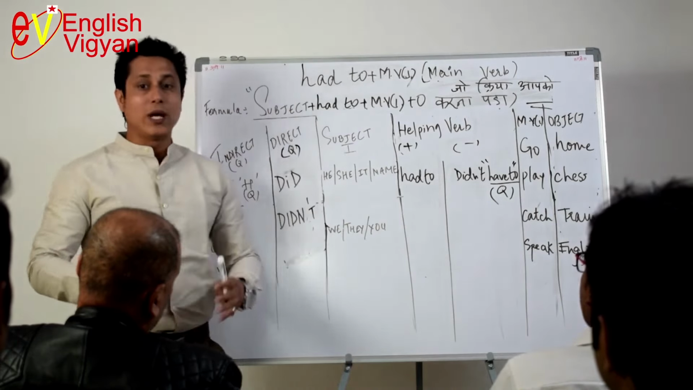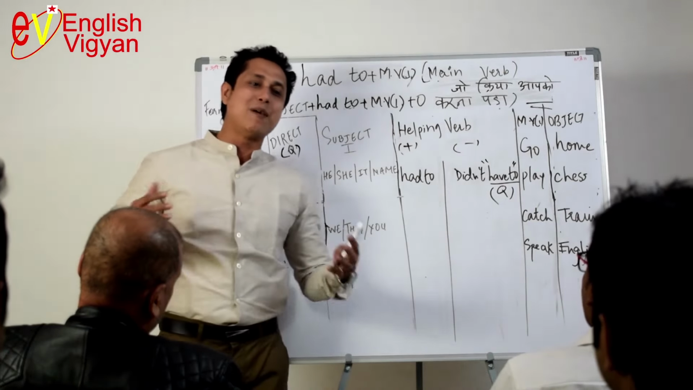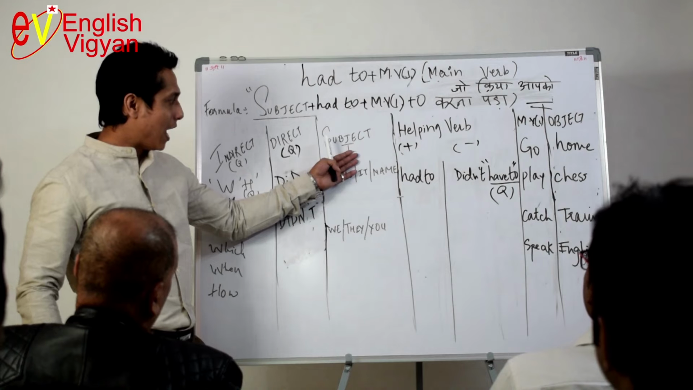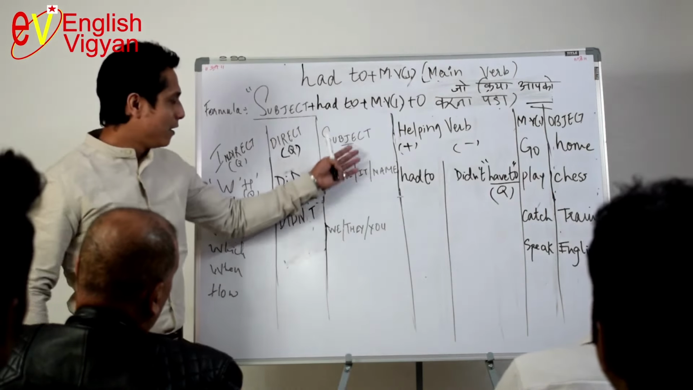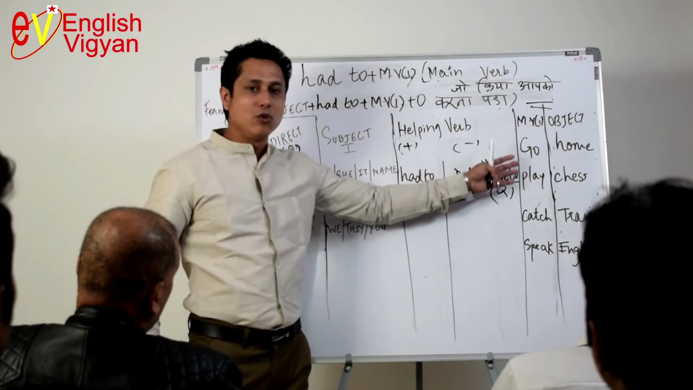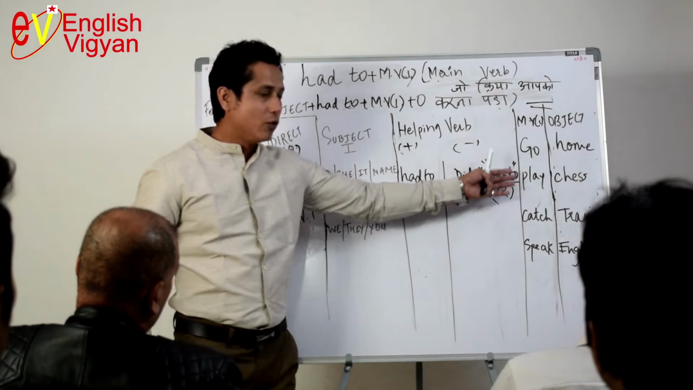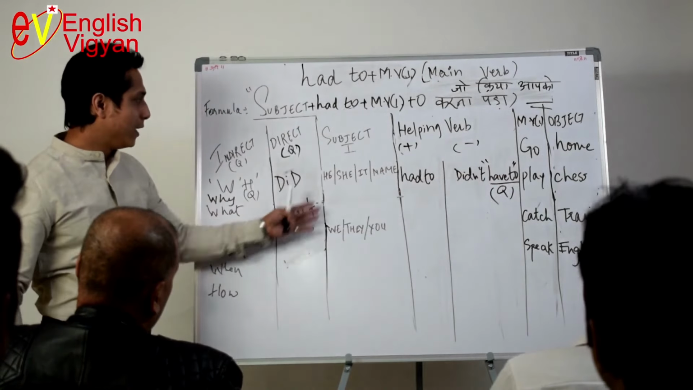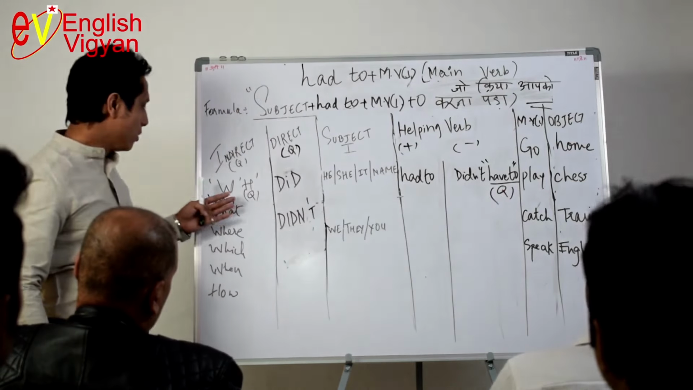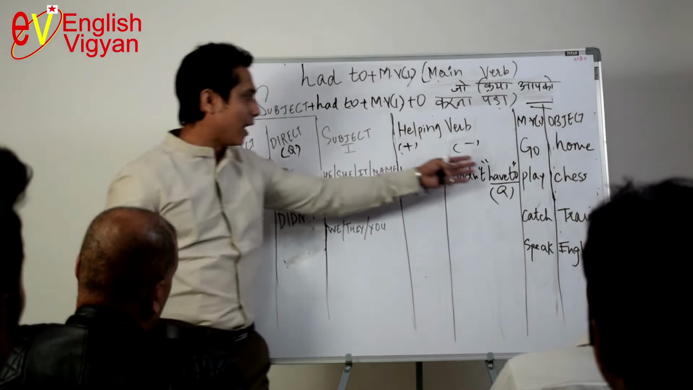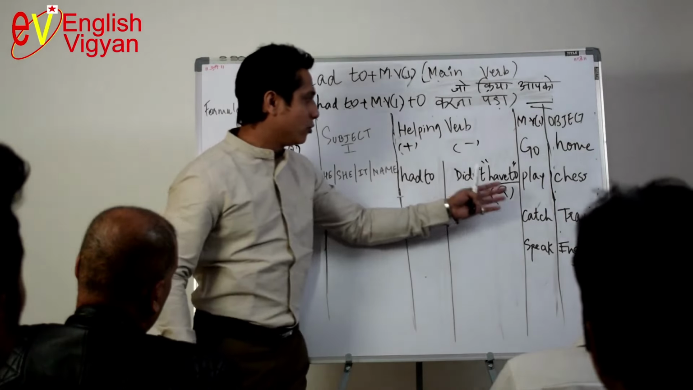Now moving on to the example is मुझे घर जाना पड़ा. Come on guys. I had to go home. Negative. I didn't have to go home. सवाल. Did I have to go home? Negative. Didn't I have to go home? Have to पे ध्यान रखना है आपको. Why did I have to go home? Why didn't I have to go home?